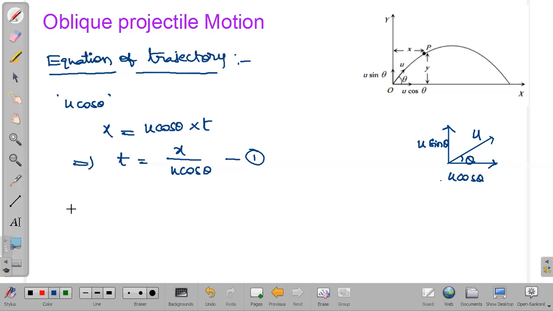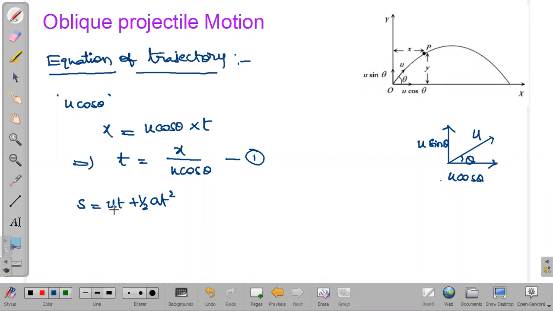So vertically, what is the distance traveled? The y distance it has traveled. But it is in uniformly accelerated motion. So the same distance equals speed into time formula I cannot use, as it is a uniformly accelerated motion. For that we will take the equations of motion. From the equations of motion we have s equals ut plus half a t square, right?